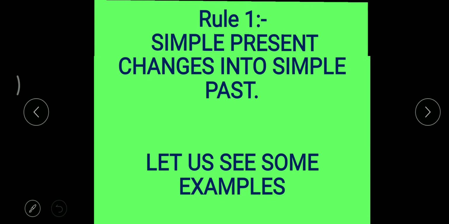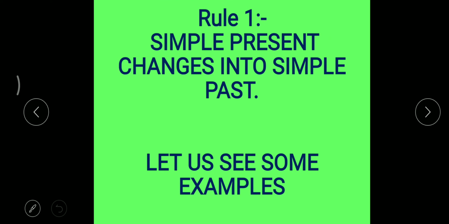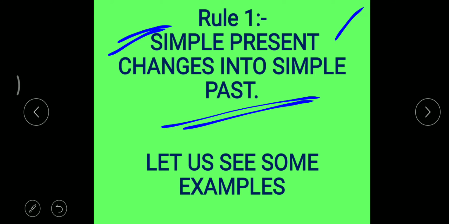First of all, rule first, let us see if the reporting verb is in simple present tense, it is changed into simple past. Now simple present tense, it's also called as present indefinite tense. Now the rule, first rule, let us see if the tense of the reported speech is in a simple present tense or present indefinite tense, the tense of the reported speech will be changed into the simple past tense. That's what we call as the corresponding past.